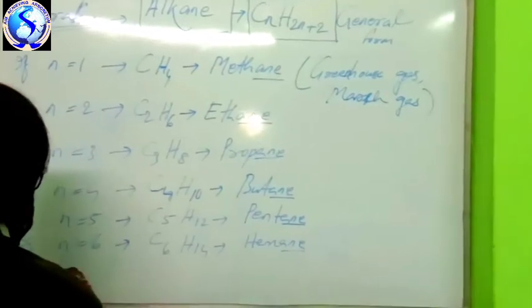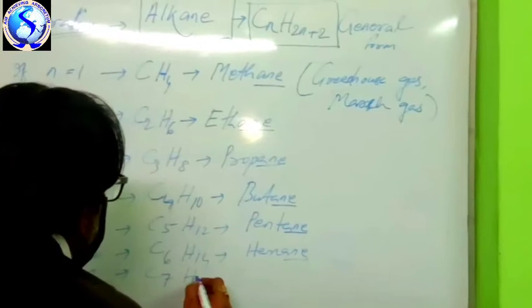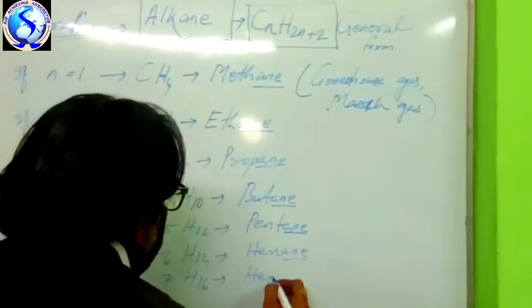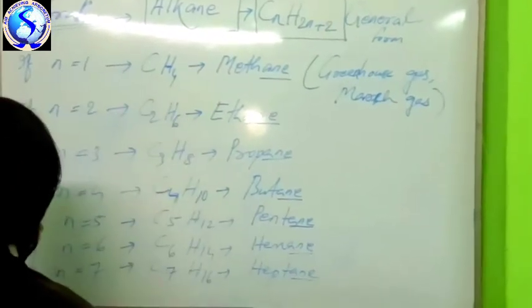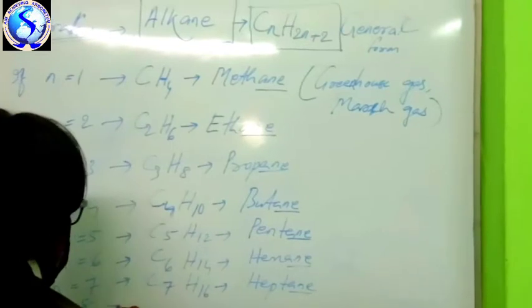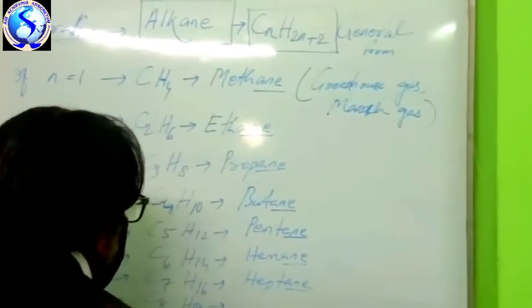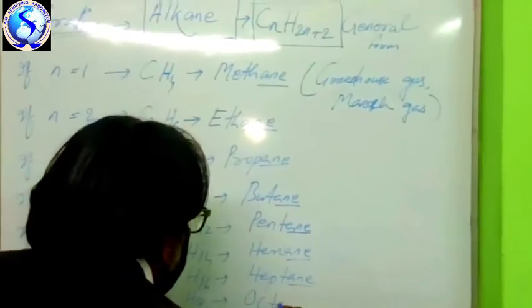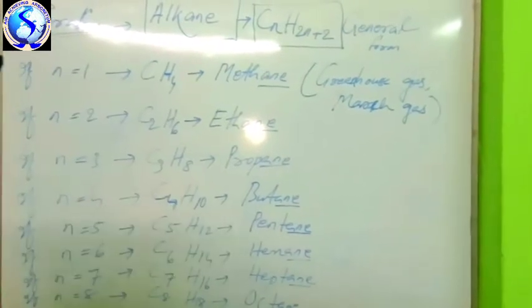If n is equal to 7, C7H16, this will be heptane. If n is equal to 8, C8H18, this will be octane.